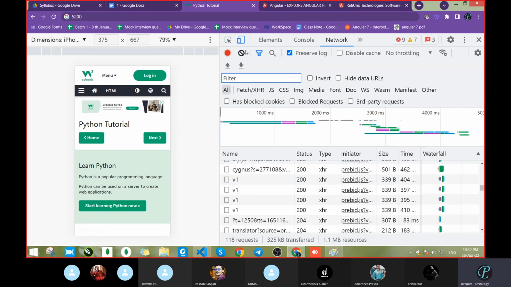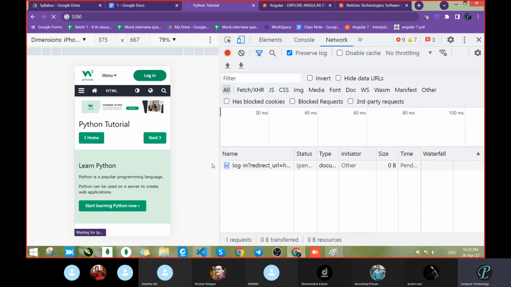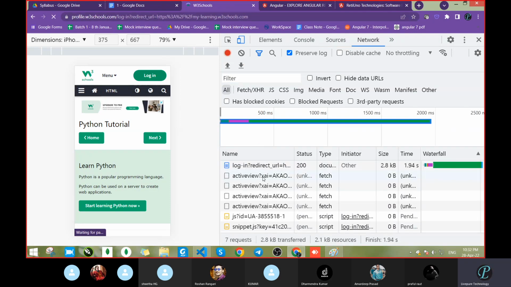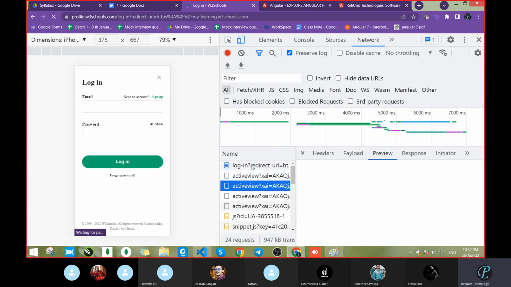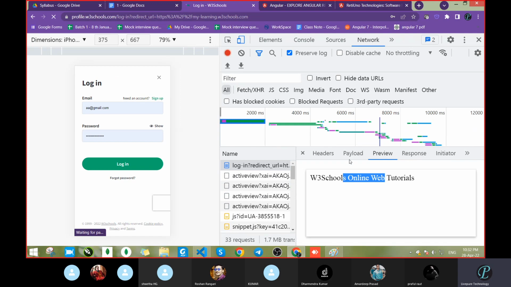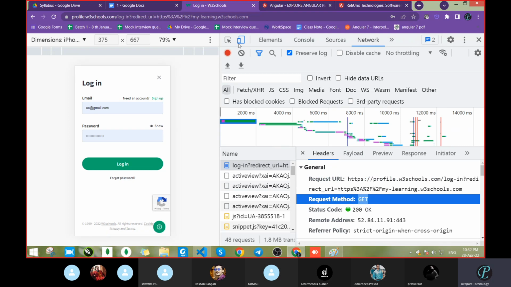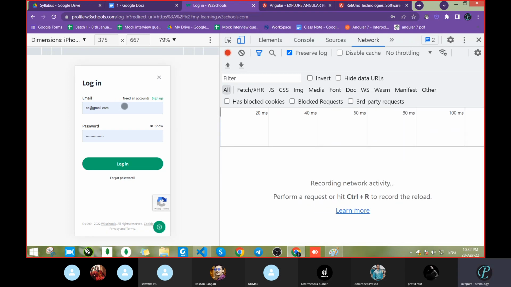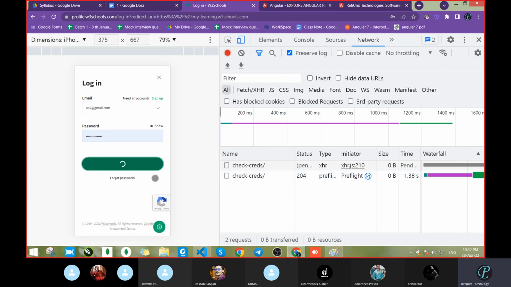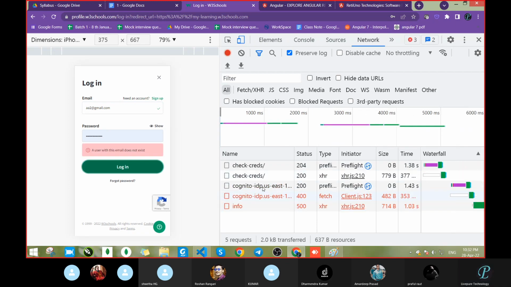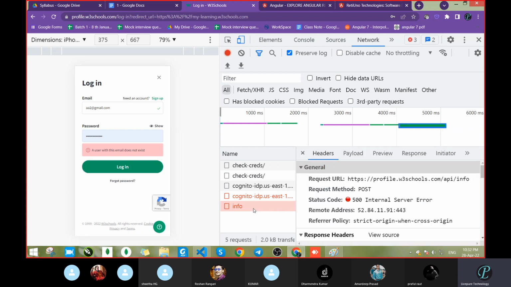Suppose you go for the login, see, I am showing you. Click for the login. It will show that you are redirected to the login page. See this first URL. It's showing the payload, and the header. We got that. Fine. Now remove this data and enter some different data. Okay, let's pass it here too. Now click this. See, now it's contacting the database. See how many requests went. What is there? A user with this email ID does not exist. So see from where you got this message. This message came from the database side.